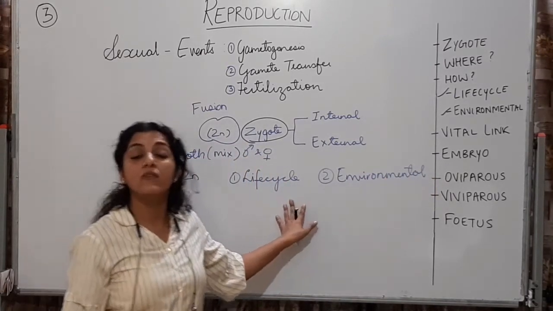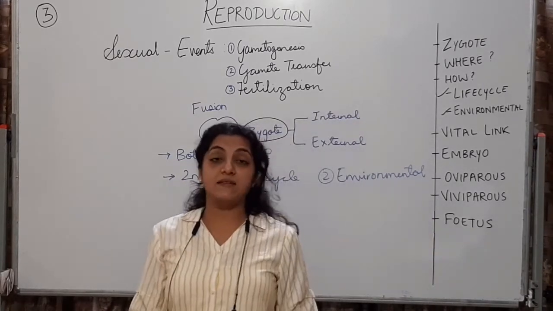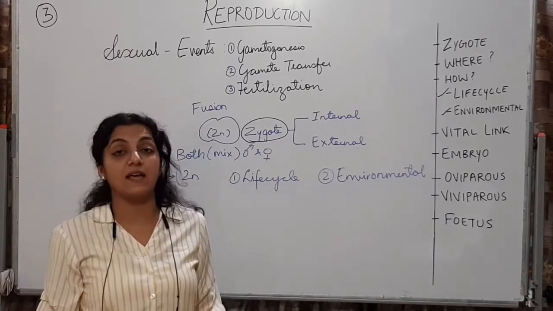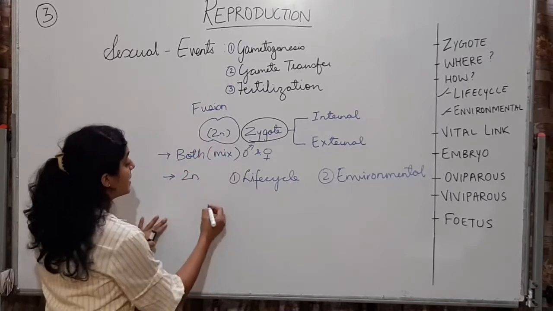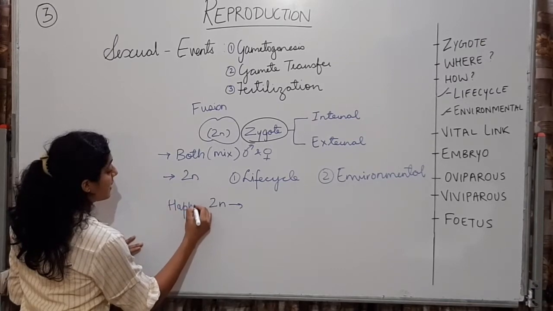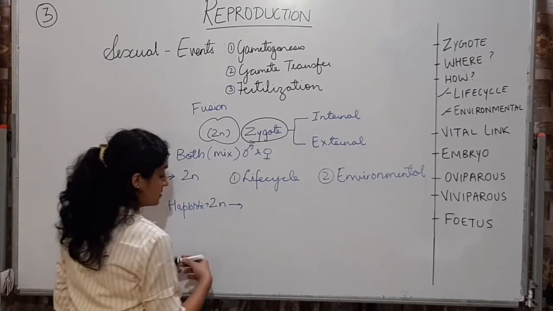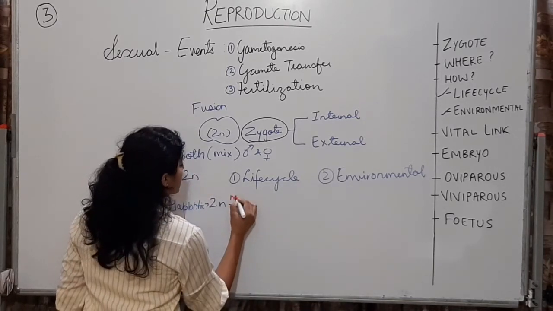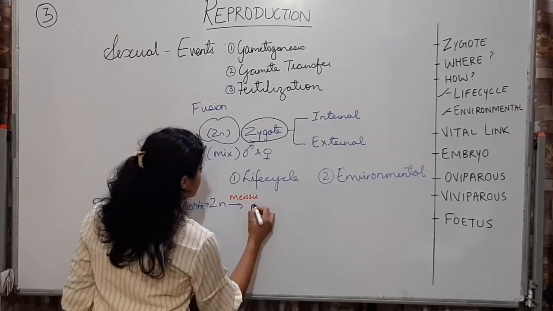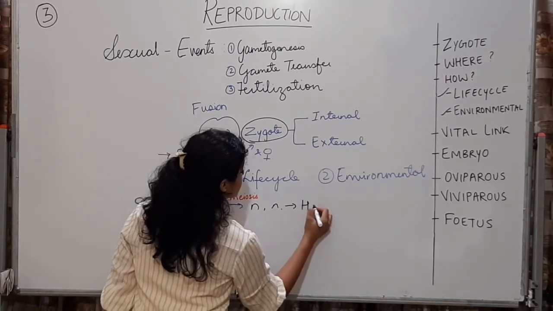When I say life cycle of the individual, I mean that if it is a haploid organism, अगर वो एक haploid organism है, haplontic life cycle है उसकी, but this zygote being diploid, अगर एक haplontic life cycle में है, so this will undergo meiosis. That is a reduction division, and it's going to produce haploid cells, which will further produce haploid individuals.